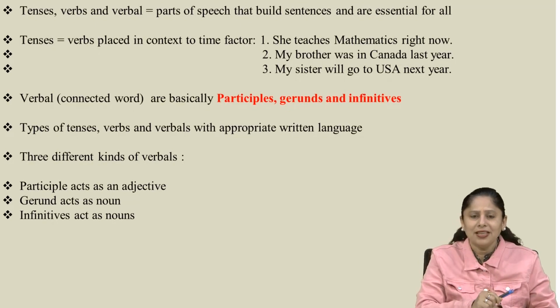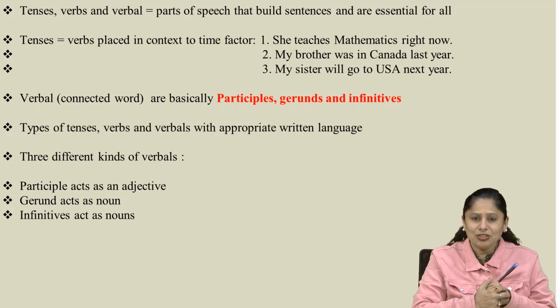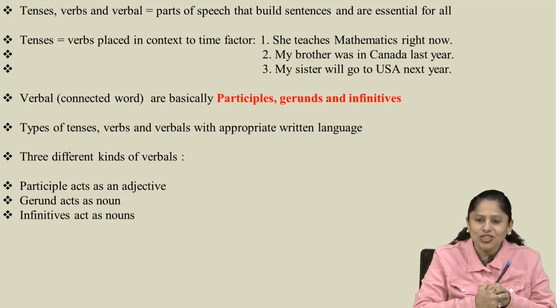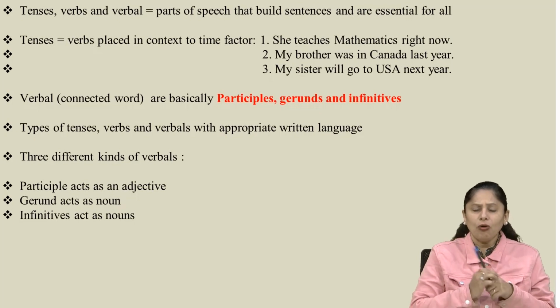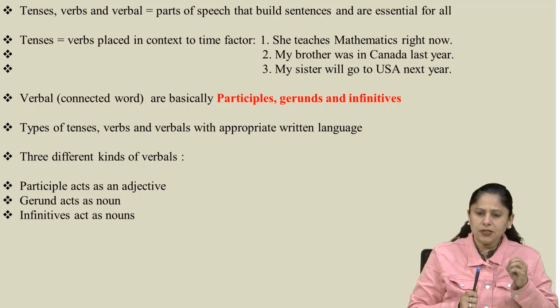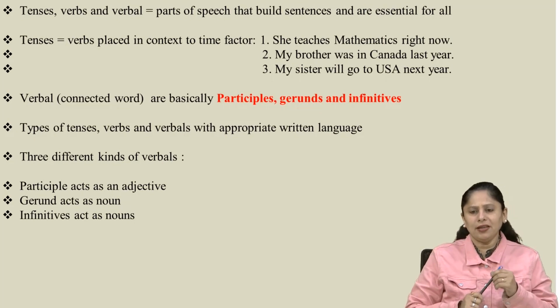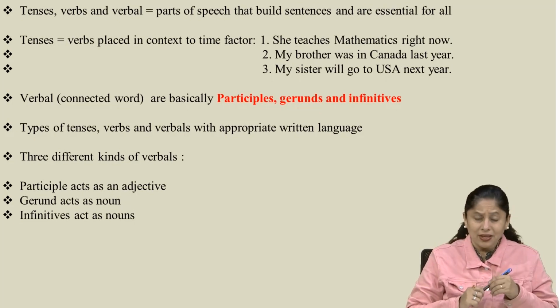Very first thing that comes in your mind is about tenses, the parts of speech. It builds sentences and they are the essential part of language learning. One has to focus on what is the actual meaning, what is the actual understanding in the tenses, which kinds of tenses there are.